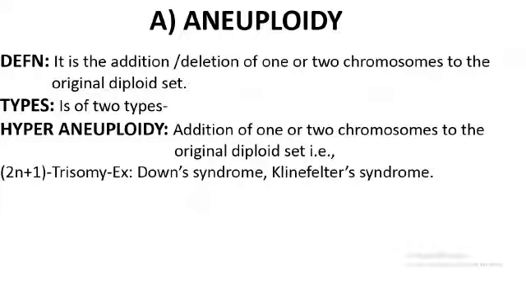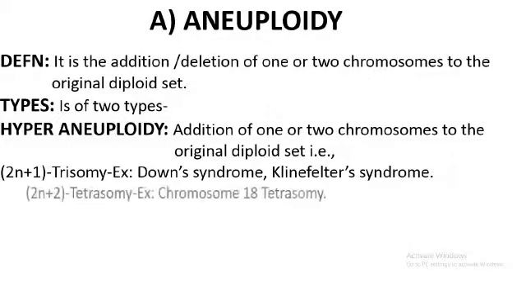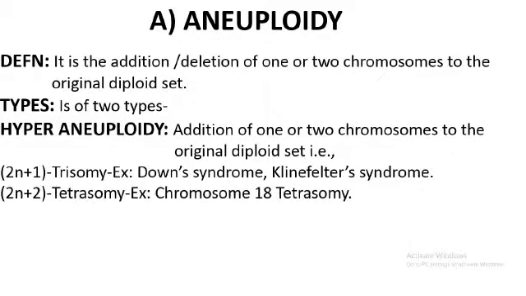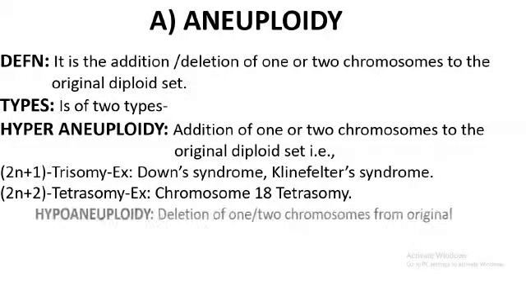The chromosomal disorders caused due to this are Down syndrome and Klinefelter syndrome. The other condition is 2n plus 2, tetrasomy. Here two chromosomes are added to the original diploid set. There is a condition called chromosome 18 tetrasomy in human beings, but that is rare.